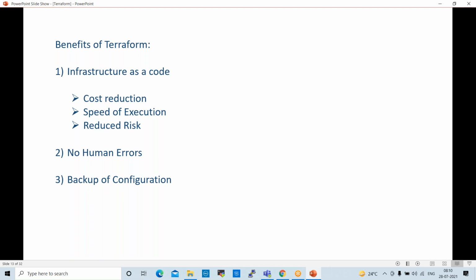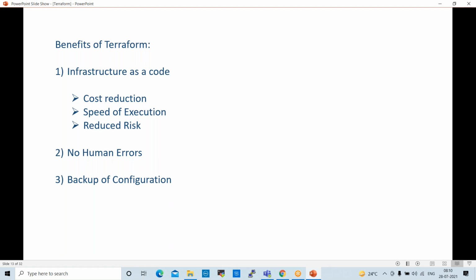Backup of configuration. This is important. In Terraform, when we perform any activity, one TF state file will be created. In that, all the configurations will be saved. For example, we created 100 servers for one project. One TF state file will be created. Whatever servers we created, whatever configuration we gave, whatever tags we gave, whatever storage we gave, all will be saved inside the TF state file. In case the infrastructure is corrupted, using the TF state file, we can recreate servers within 1 minute.